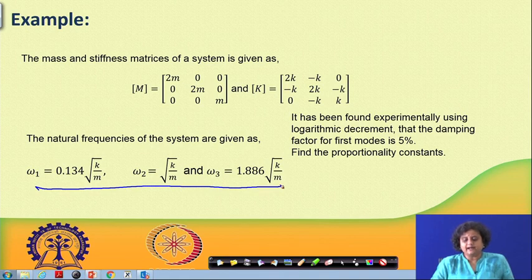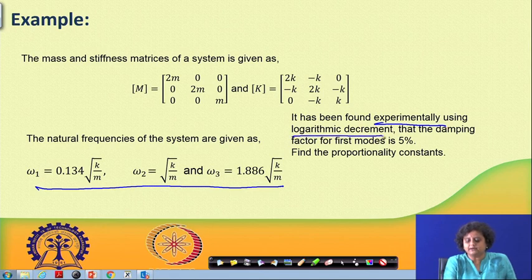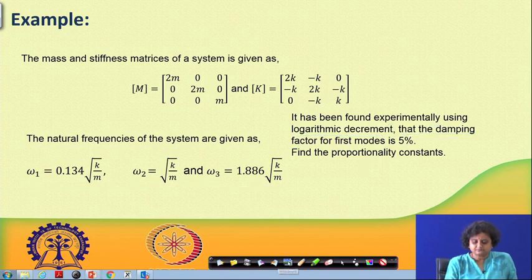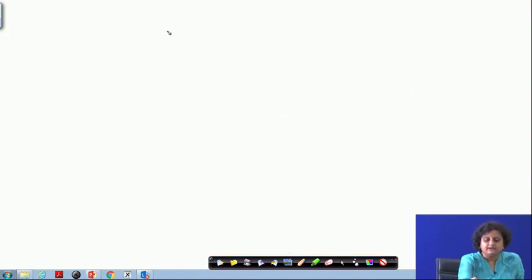So, the problem statement is somewhat like this. It says that it has been found experimentally using logarithmic decrement that the damping factor for the first 2 modes is 5%. So, you need to find the proportionality constants alpha and beta accordingly. Okay. So, how are we going to solve this problem? It is given that zeta 1 is 5%, zeta 2 is also 5%.